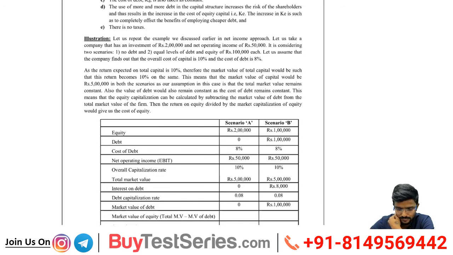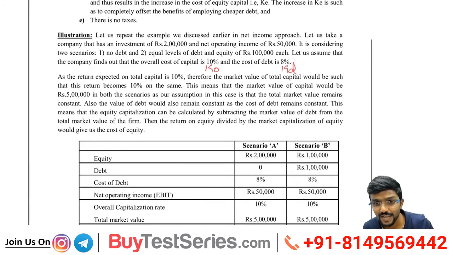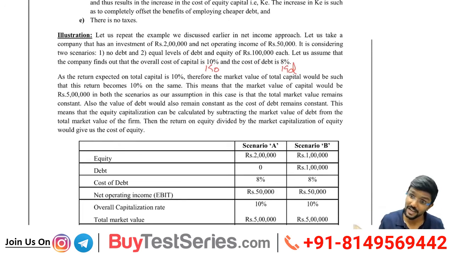Let us assume that the company finds out the overall cost of capital is 10%. That means now they are given KO and KD, and I need to find KE. Correct? In the previous question, what had they given? KD, KE they had given, and I found out KO using the formula.